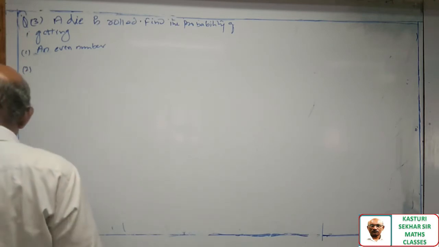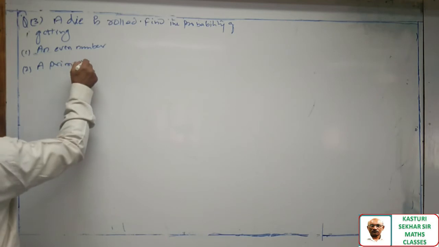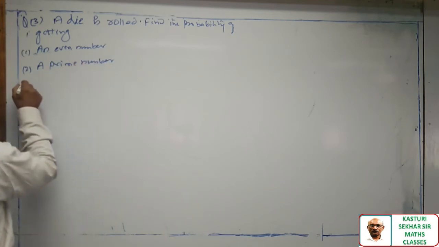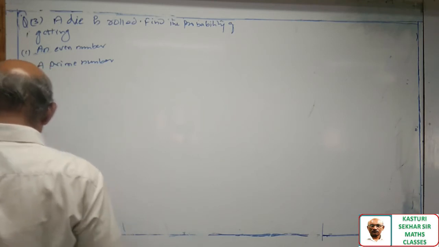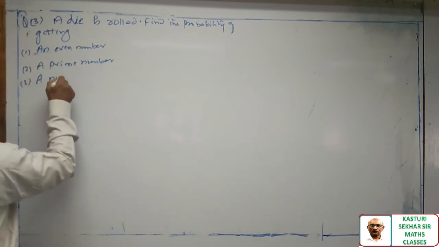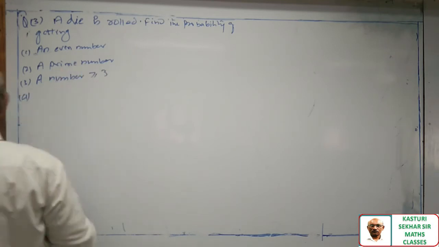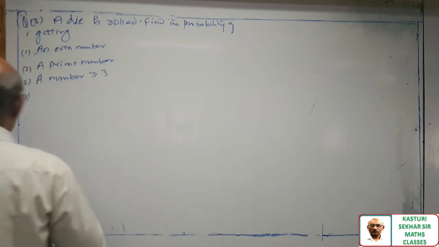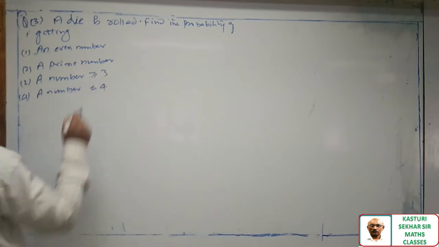Question number 2, a prime number. Question number 3, a number greater than or equal to 3. Question number 4, a number less than or equal to 4.